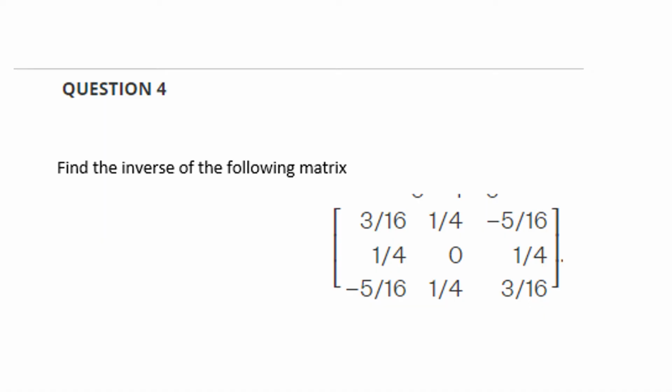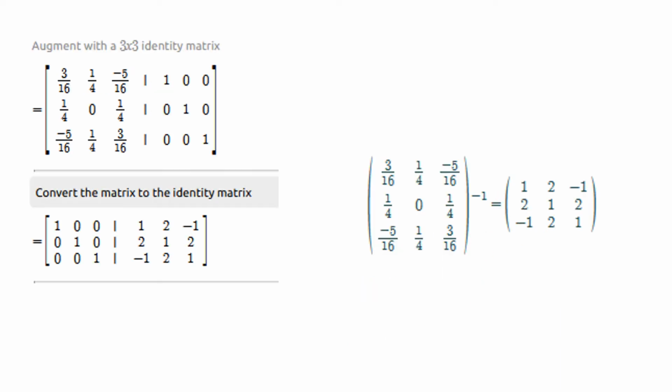Question 4, you were to find the inverse of this matrix. It had a bunch of fractions in it. And so what you do is you start with an augmented matrix where you have the matrix over here and the identity matrix here. You do row operations to turn this into the identity matrix, and this is the inverse. And so the inverse you should have gotten was 1, 2, minus 1, 2, 1, 2, minus 1, 2, and 1.